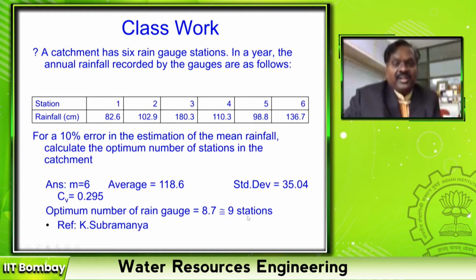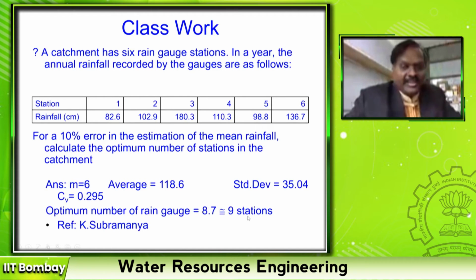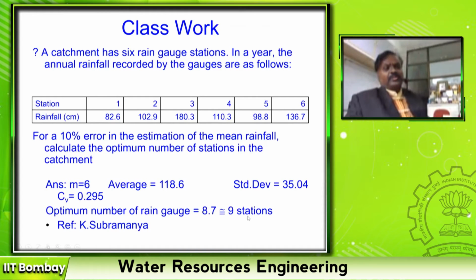So I assume that 10% error in estimation of uniformity, mean rainfall, is accepted. Then I take this average, then I take the standard deviation. The standard deviation, you can use your calculators. The coefficient of variation works out to be 0.259 and 10% error is 0.1. So 0.259 divided by 0.1, squared, works out to be 8.7.